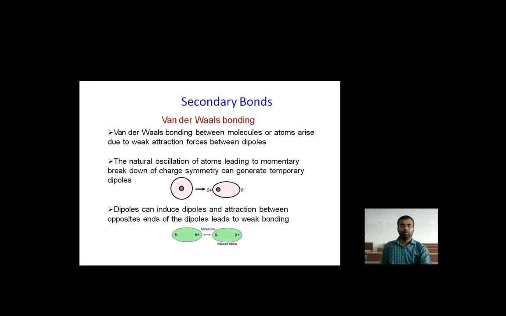So now we will discuss the secondary bonds. We discussed the primary bonds, and now we will discuss the secondary bonds: the van der Waals bonding. The van der Waals bonding between molecules or atoms arises due to weak attraction forces between dipoles. The oscillation of atoms leads to a momentary breakdown of charge symmetry and can generate a temporary dipole, as you can see from the figure. These dipoles can induce dipoles, and attraction between the opposite ends of the dipoles leads to the weak bonding.